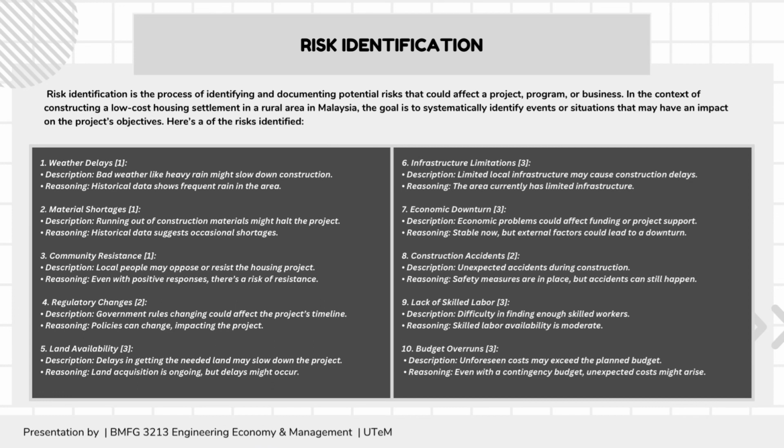Risk identification is a matter of identifying and documenting possible risks to a project. There were 10 component risks in the low-cost housing construction. The first one is weather delay due to heavy rain, material shortage, community resistance, which might have a positive or negative response to the project, regulatory change made by the government, land availability, infrastructure limitation, economic downturn due to the funding, construction accident due to an unexpected accident in the workplace, lack of talented workers, difficulty to recruit a good team member, and budget overrun due to improper planning.